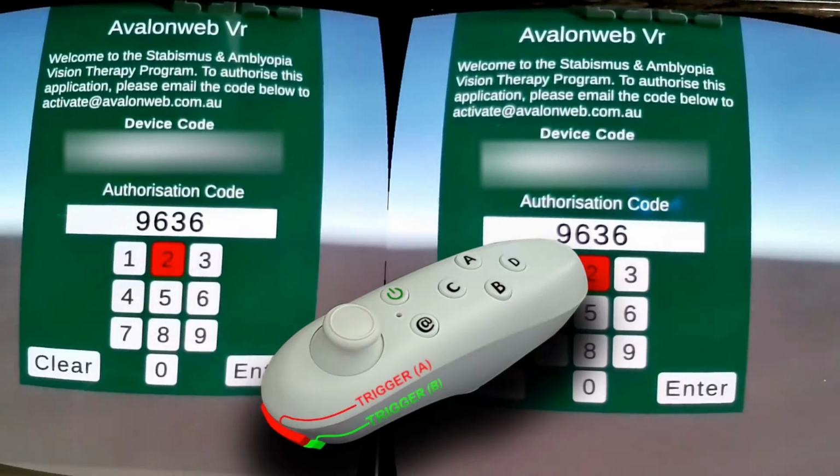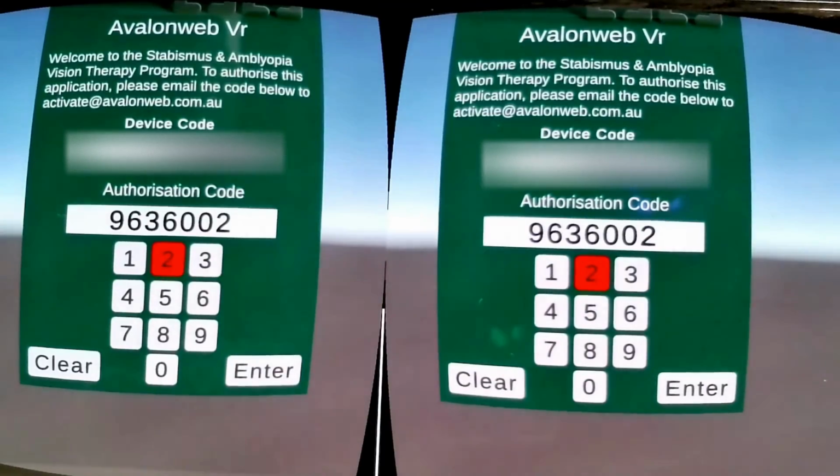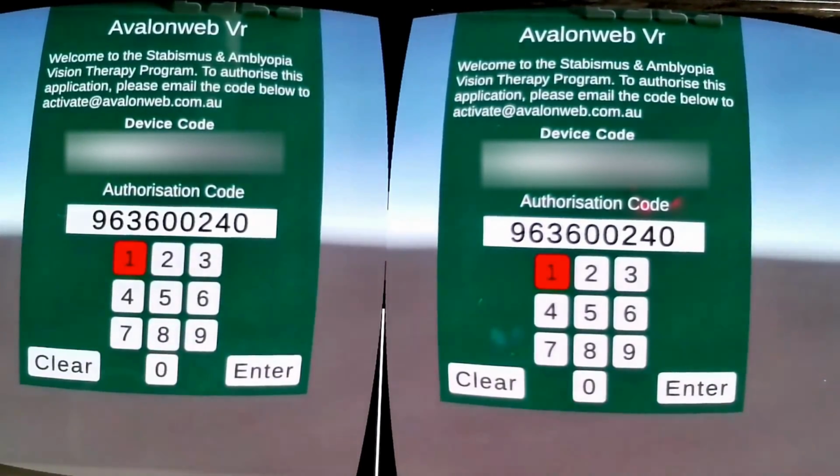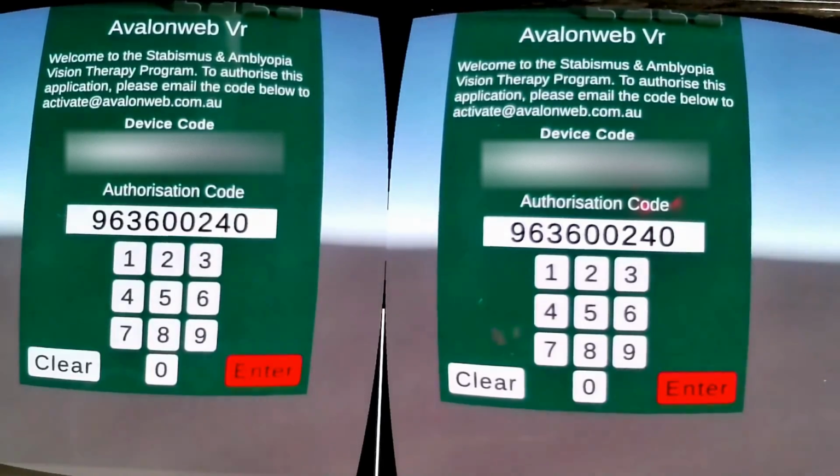The numbers are selected using the MOC thumbstick and set using trigger B. Note: trigger A is used to recenter the screen. If you make a mistake entering the code, that's okay. Select the clear button to delete. Finally, select Enter to authorize the application. Great! Welcome to Equalize.